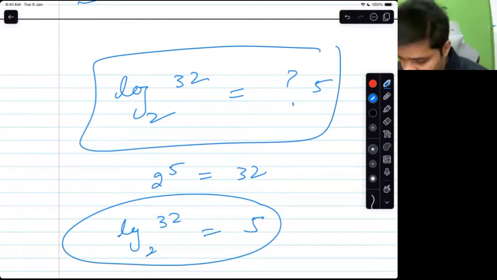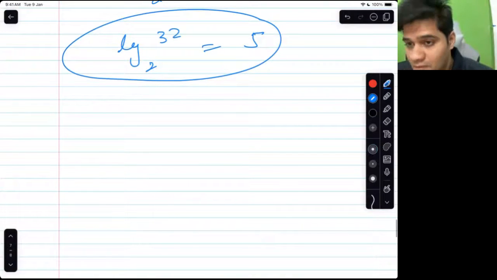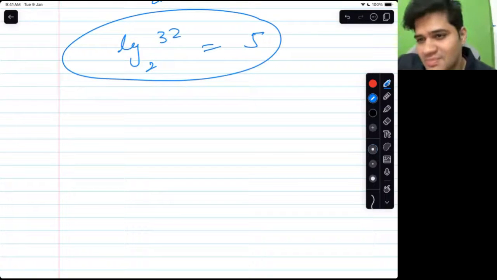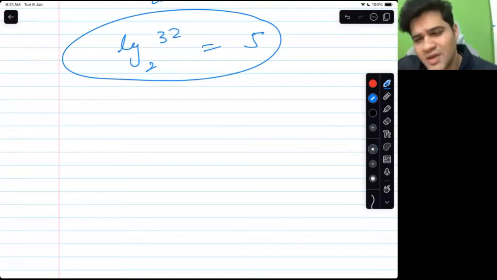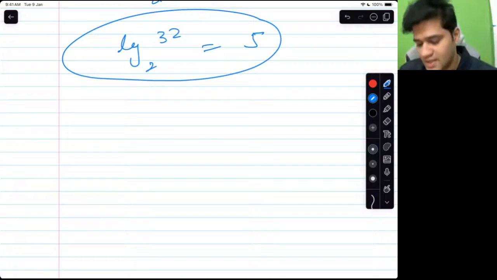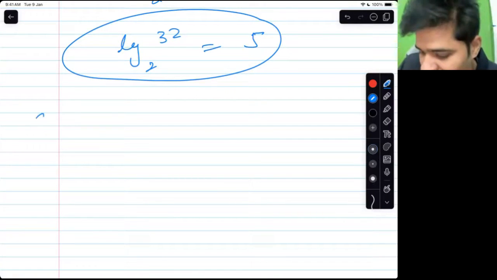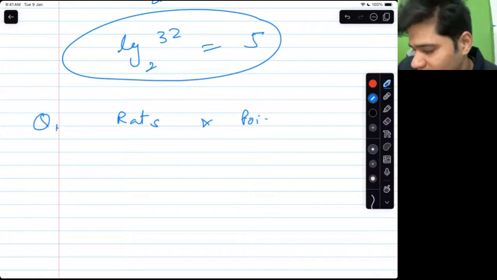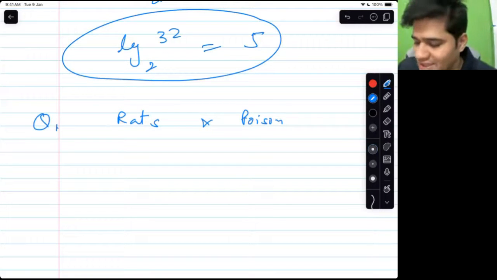Wherever powers are involved, logarithm is always involved. Because the binary number system has a base of 2, and every number system is based on powers in the sense that the place values are powers of that base, logarithm is going to be involved there. So this is a puzzle. Hear it out and see whether you can solve it. Rats and poison. Now do not go to Google and try to find the answer.